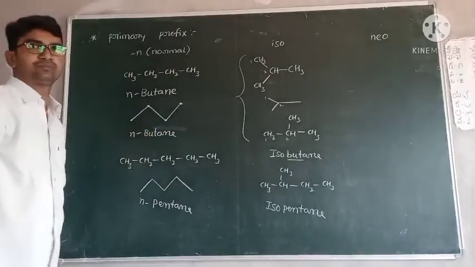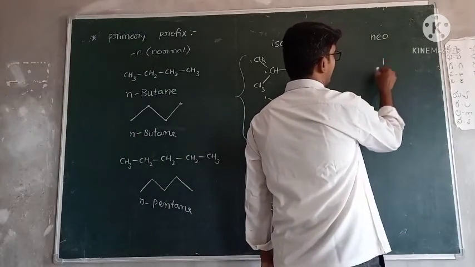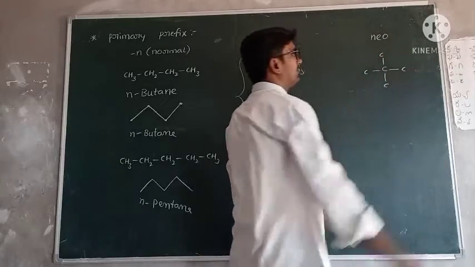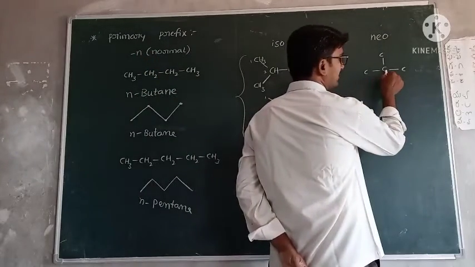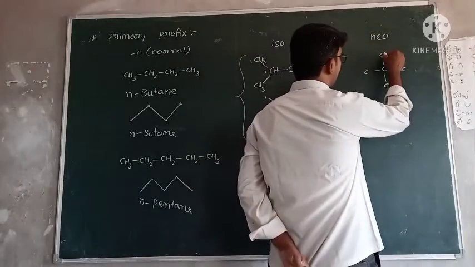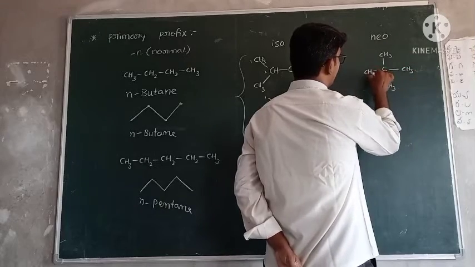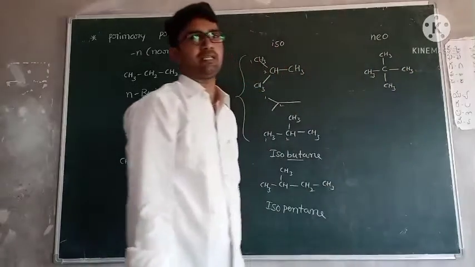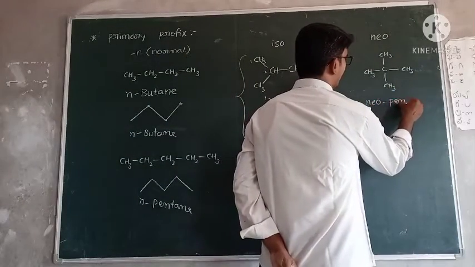Next one, neo. Neo means one carbon is in the middle, so one carbon is surrounded by 4 carbons. Okay, this is CH3, this is CH3, this is CH3, this is CH3. Simply, how many carbons are present in this compound? 5 carbons are there. Neopentane.